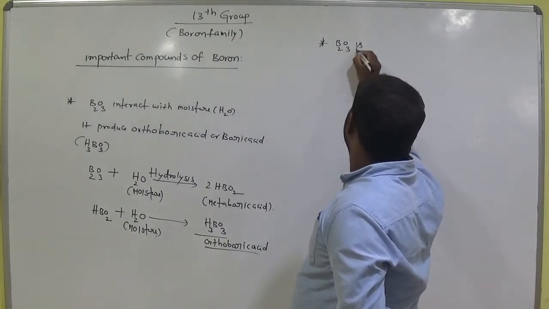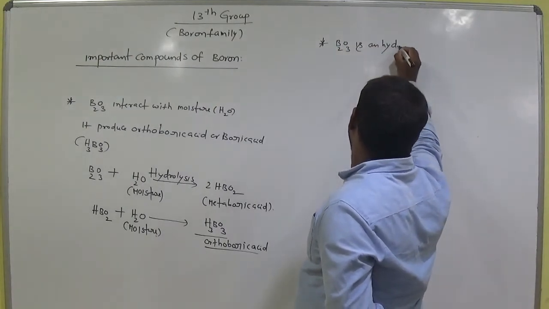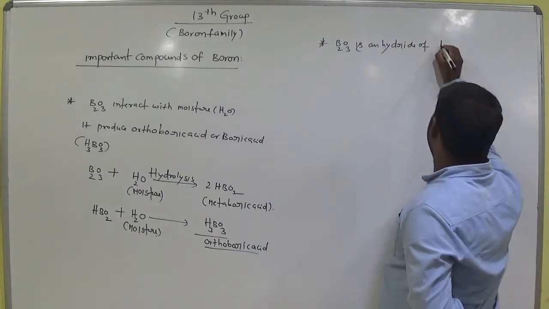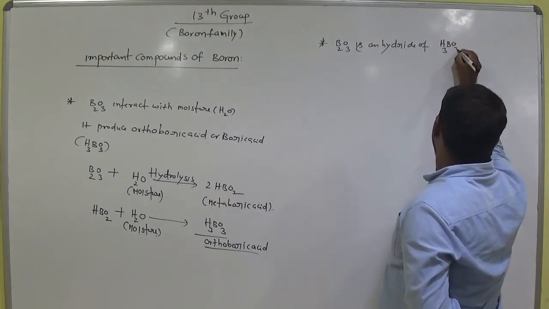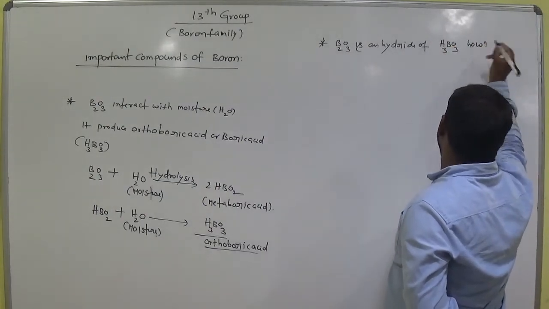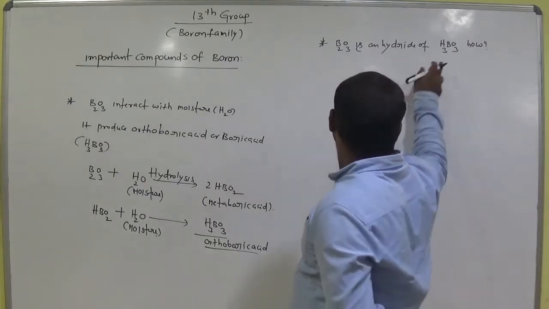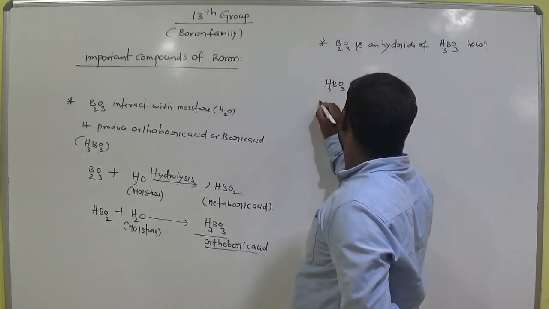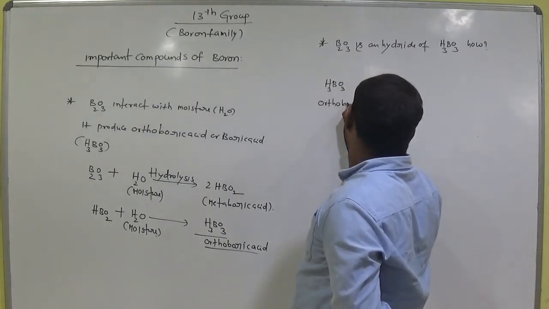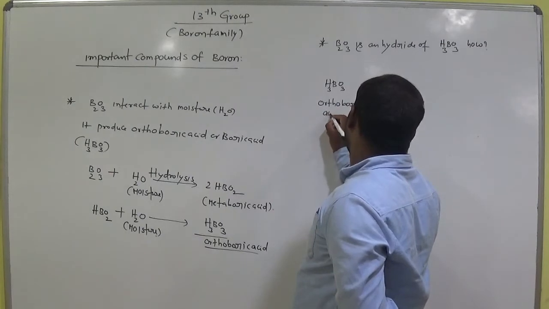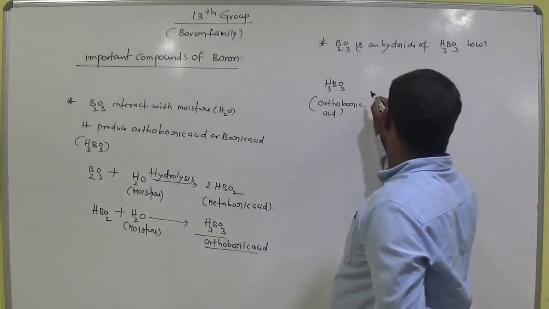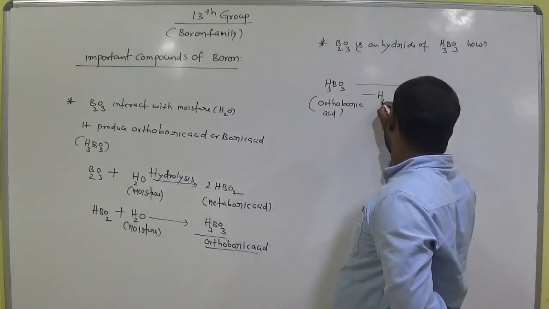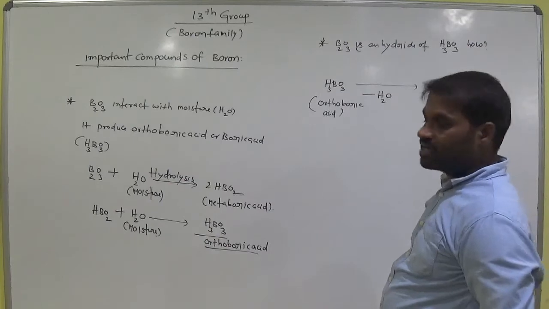We just discussed above that B2O3 is an anhydride of orthoboric acid, H3BO3. How does it happen? Let us take H3BO3, orthoboric acid. Remove one H2O, the water molecule.